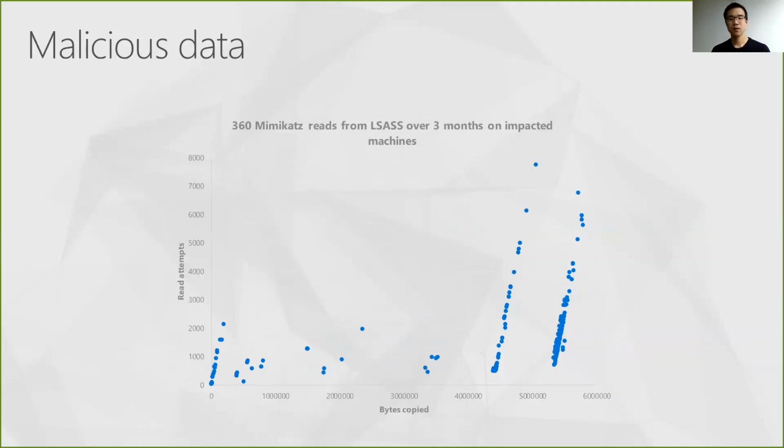As hinted at earlier, we collected 3 months worth of malicious data over different machines that run MDATP. We then displayed this malicious data as a function of the same previous 2 features. We noticed that most of the data points were lying on 2 distinct lines that we can see on the right-hand side of this graph. This was an encouraging observation since it could already help us to identify malicious data, but we were really curious about being able to give an informed explanation as to why the data is divided into 2 lines.